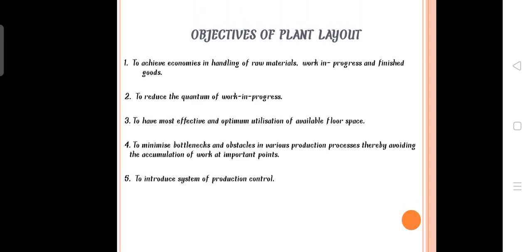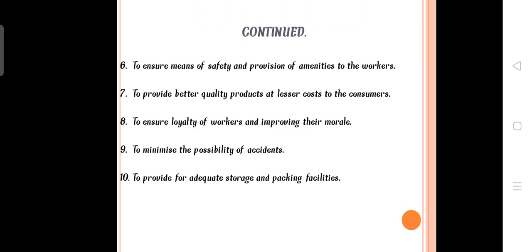The second is the quantum of working process. The third one is availability of floor space, that is, the optimum utilization. The fourth one is to minimize bottlenecks, so there is no traffic in the flow of the production process. The fifth one is systematic production control, so there is no wastage in the production process. The sixth one is safety and provision of amenities. All the facilities that have to be given to workers will be on the same floor or in the same working area itself.